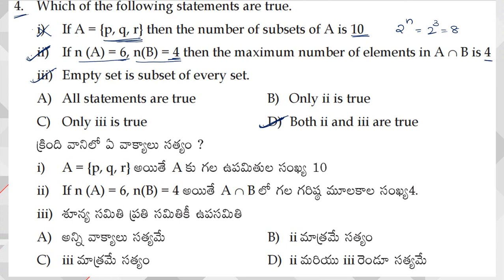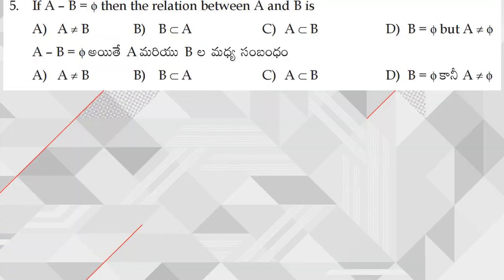While answering, you may get confused, because here we are having 1, 2, 3 and A, B, C, D. So you need to be careful related to these particular options. Okay, next moving on to question number 5. If A minus B is equal to 5, then the relation between A and B is. What is the meaning of A minus B? A minus B is nothing but A difference B. So when will you get A difference B is equal to 5? Generally we know A difference B is nothing but the number of elements present in A after cancelling with the elements present in B. Since he has given A minus B is equal to 5, that means there are no elements that remained after cancelling.